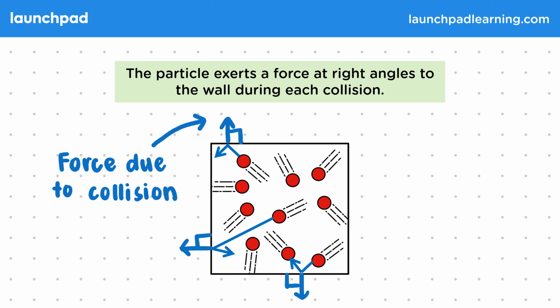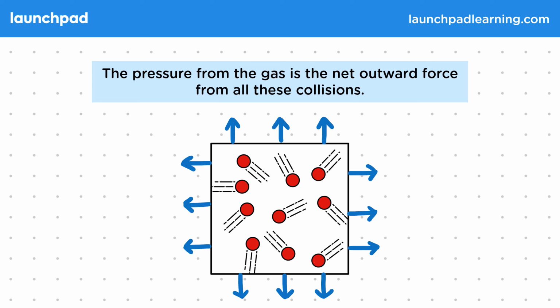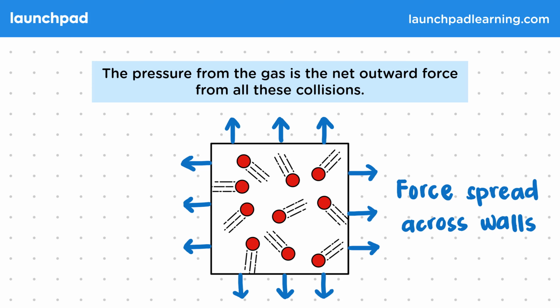But what about when we consider all the forces together? The pressure from the gas is the net outward force from all these collisions. Remember that by a pressure we mean a force that's spread out across a surface. So when we consider the millions of particles of gas we'd have in a container, and the forces from all the collisions that would be happening across the walls, this results in an overall force spread across the walls. This is the outward pressure from the gas.